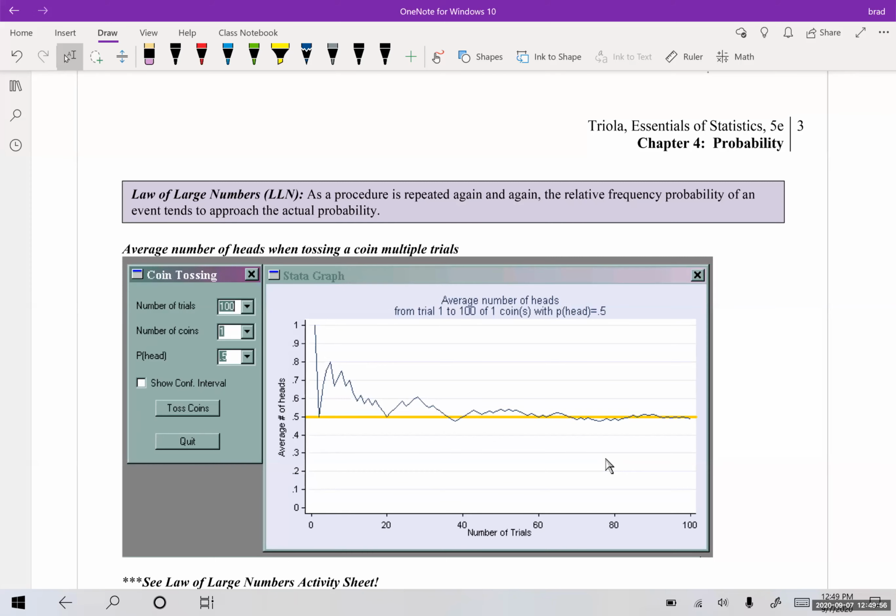But that's what the law of large numbers says: the true probability will eventually show itself from the relative frequency probability with enough trials. That's what the law of large numbers tells us.